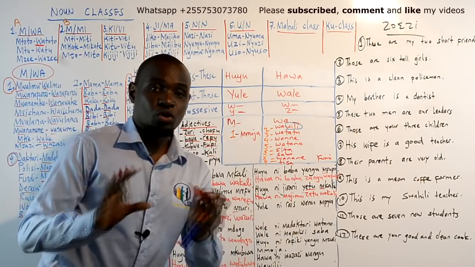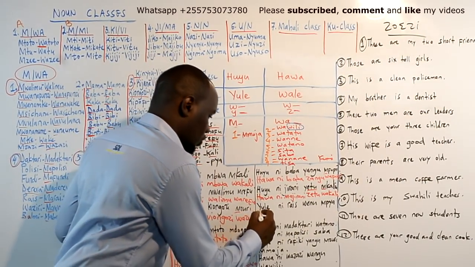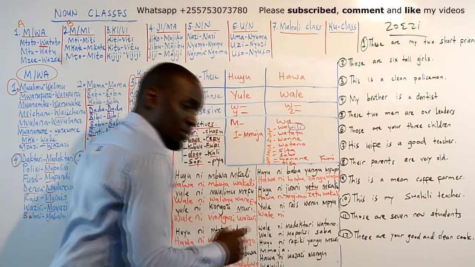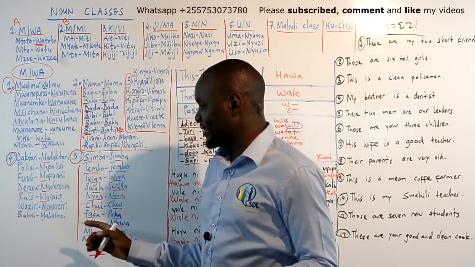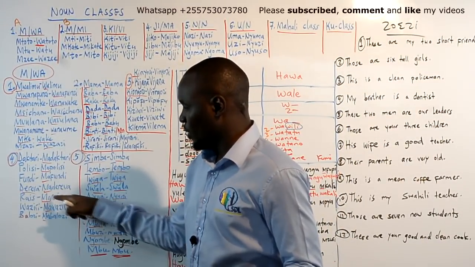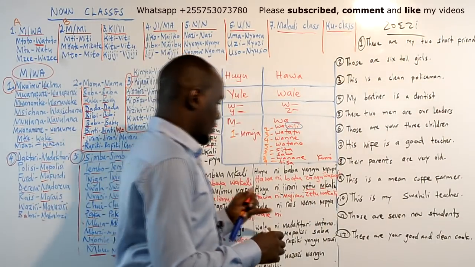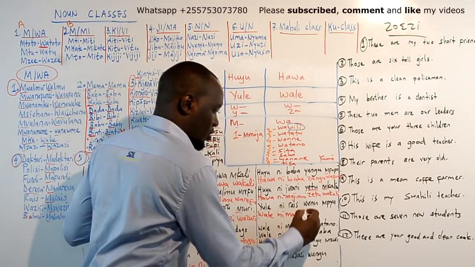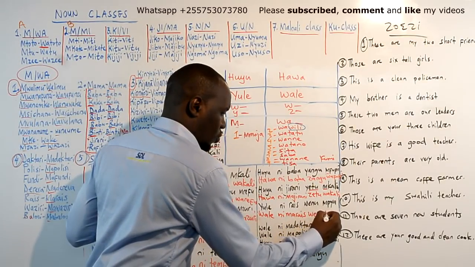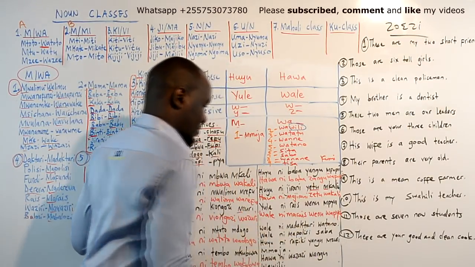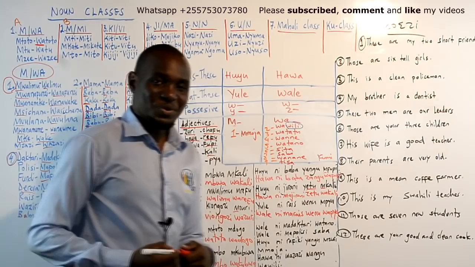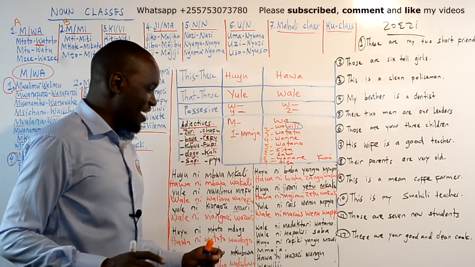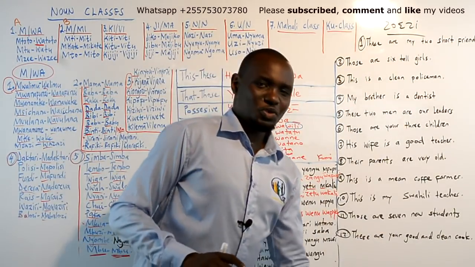Yule ni rais wenu mpya. That is your new president, you all. So those will be wale ni marais. Remember, rais is singular, and the plural of rais, from the profession group, will be marais. So it will be wale ni marais wenu wapya. You see that? So I hope you learned something in this topic, and now I have one exercise for you.